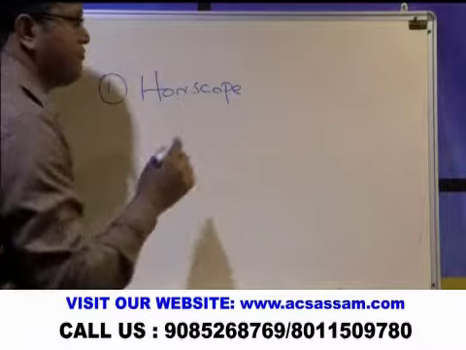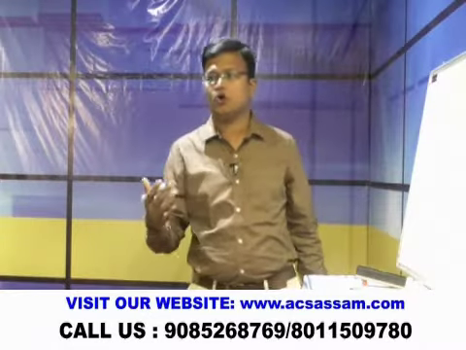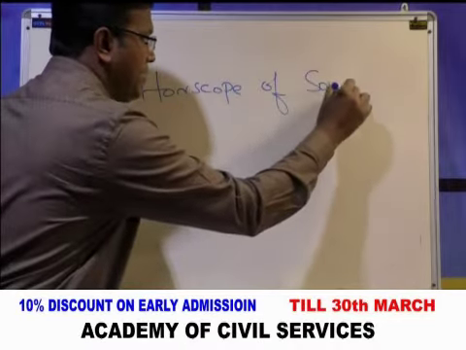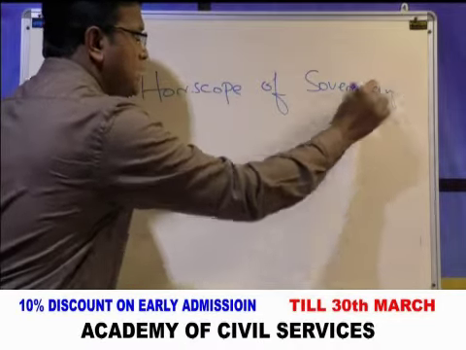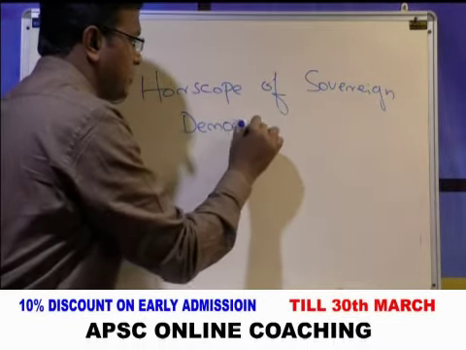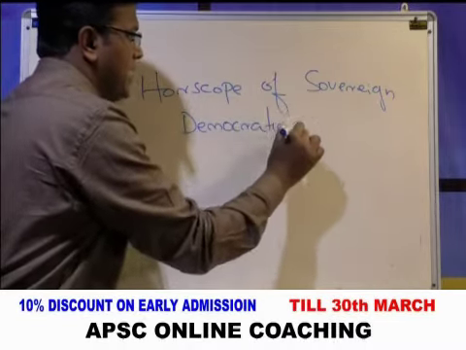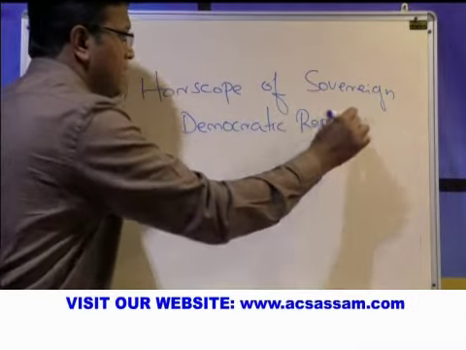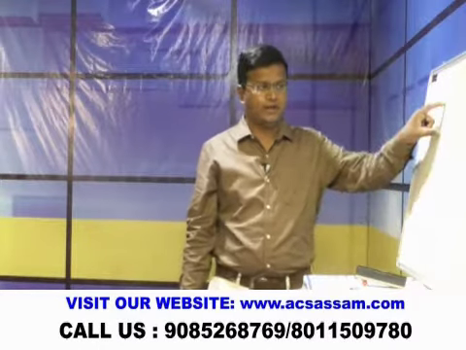Horoscope means the prediction of the future. The preamble explains India as a sovereign, secular, socialist, democratic republic. Then sovereignty, democracy and republic are the three natures, characters of the Indian Constitution.